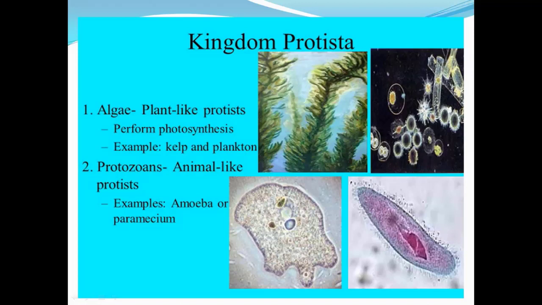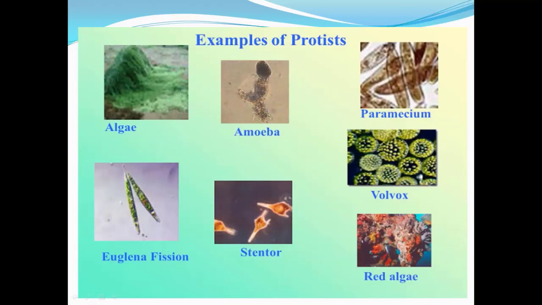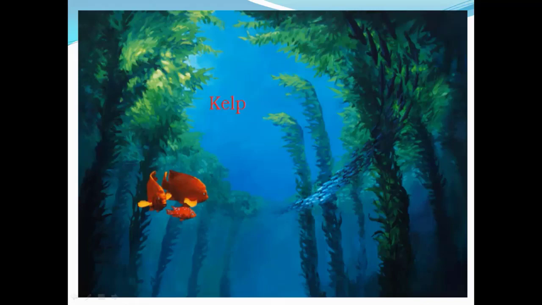This is the example of kelp. This is the example of the plant called plankton. Another is animal-like protists. They are amoeba. You can see here the first picture of amoeba, and another is paramecium. So some examples of protists are algae, amoeba, paramecium, and some other examples we can see in the picture. Here this is the kelp, which is an example of protist.